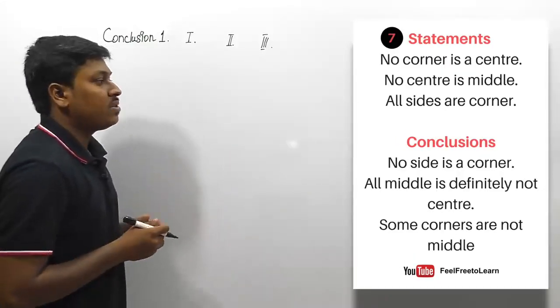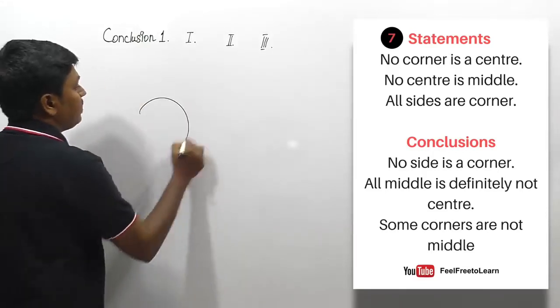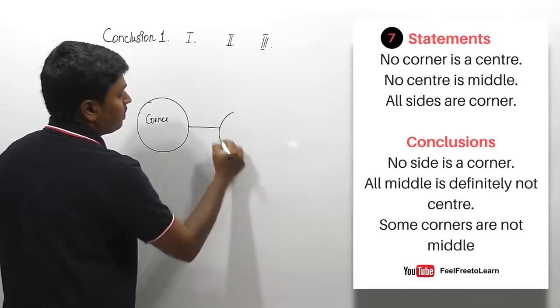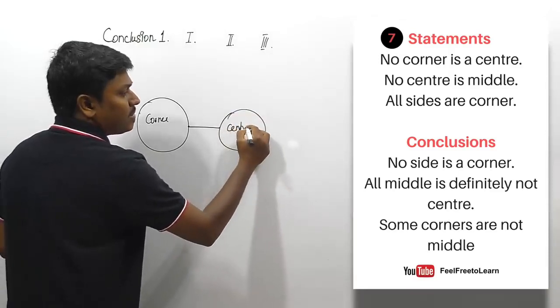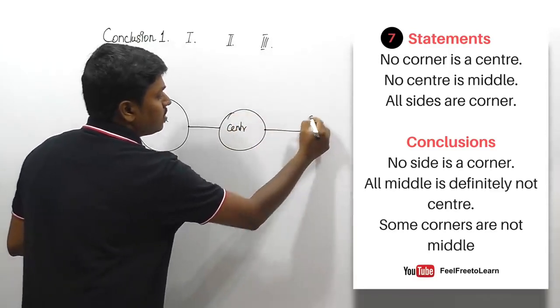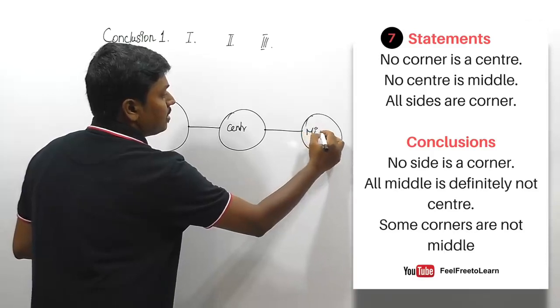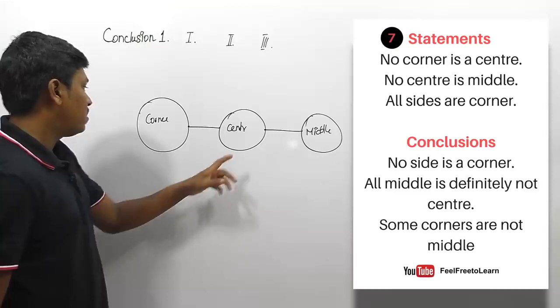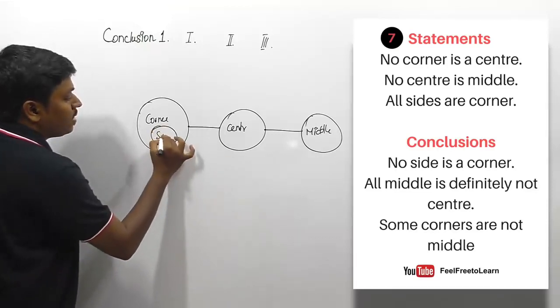Next question. So no corner is a center. So we can say that no corner is a center. Second statement is no center is middle. No center is middle. And the third statement is all sides are corners. So all sides are corners.